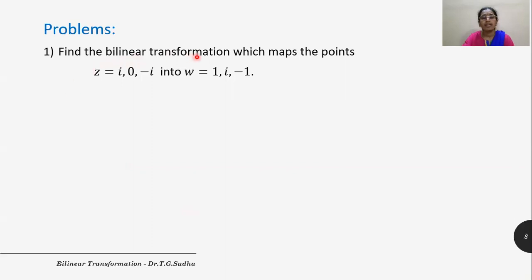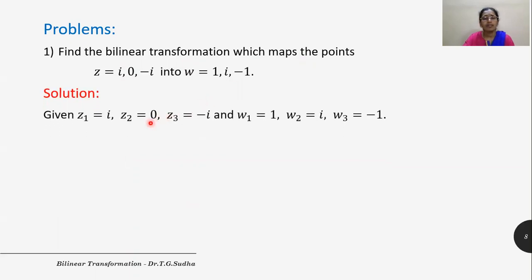Find the bilinear transformation which maps the points Z equal to i, 0, minus i into W equal to 1, i and minus 1. So here the points given are 3 in number and the images are also 3 in number. But to express them in cross ratio, we need 4 points. So let us see how to work out the solution.